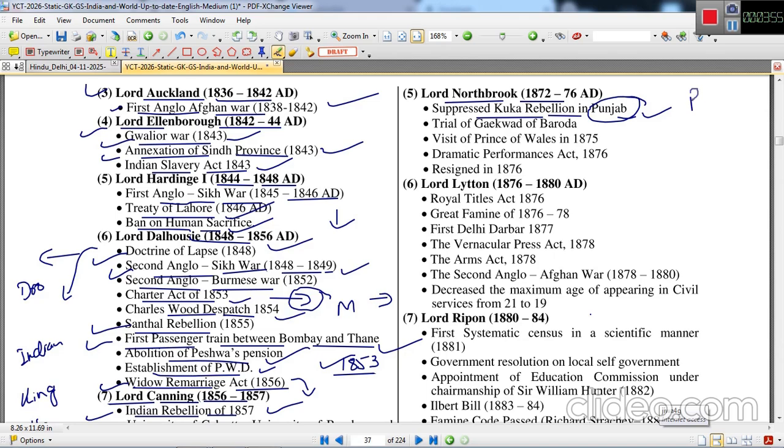This was a peasant rebellion, and it was suppressed by Lord Northbrook. Trial of Gaikwad of Baroda. Visit of the Prince of Wales in 1875, and the Dramatic Performances Act was passed in 1876 under his viceroyalty. He resigned in 1876.